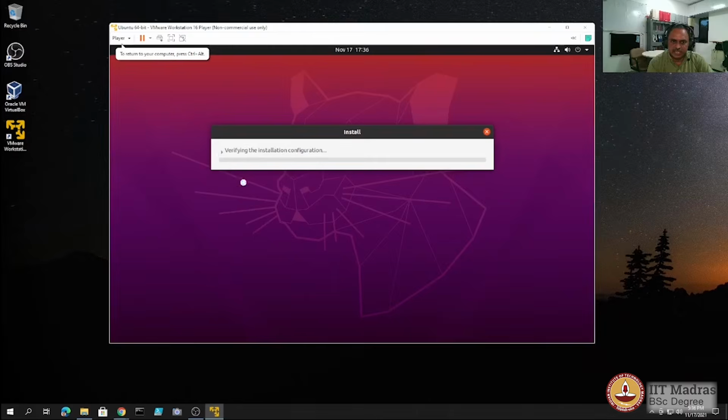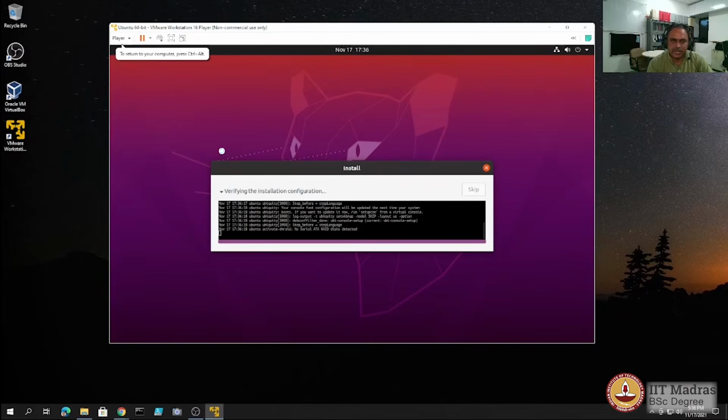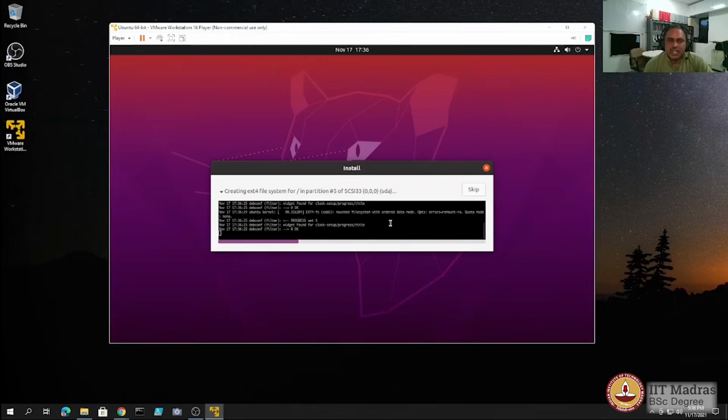We can click on this arrow to see the background information, to see some of the text output as the work is going on to install the operating system in the virtual disk. This process will take a couple of minutes depending upon the speed of your hardware, so you have to be patient till the entire process is complete and the virtual machine has been booted to show you the login screen.